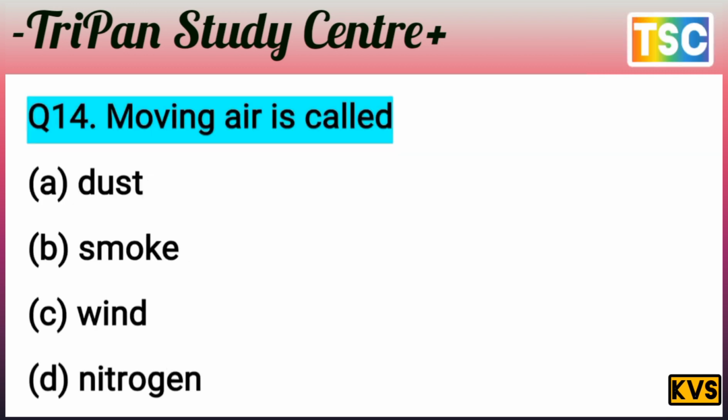The next question on your screen. Question here: a moving air is called. Moving air is called. The question is clear: what do we call moving air? In simple language, what do we call the air that moves? The question is very interesting. Moving air is called: A, dust; B, smoke; C, wind; D, nitrogen. The answer here is C, wind. The moving air is called wind. Option C is correct. And let's see the next question here.